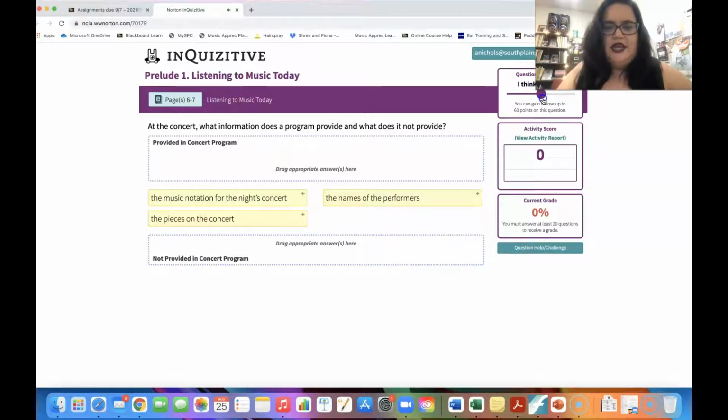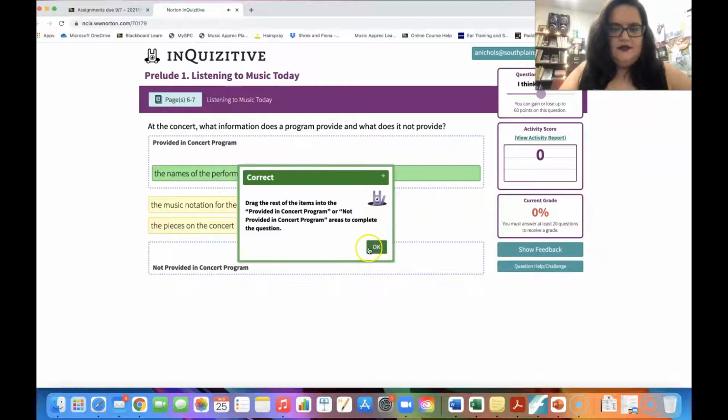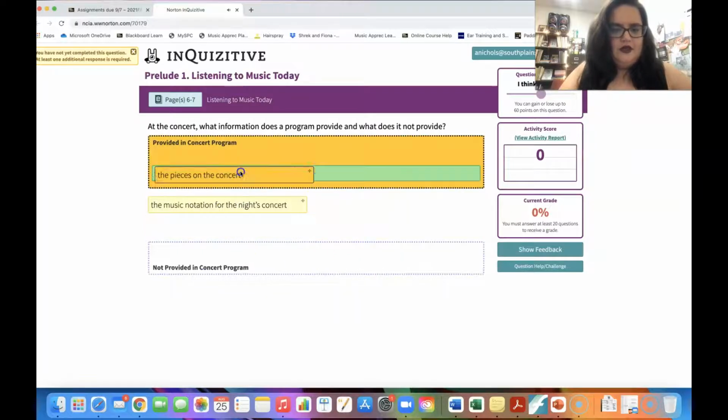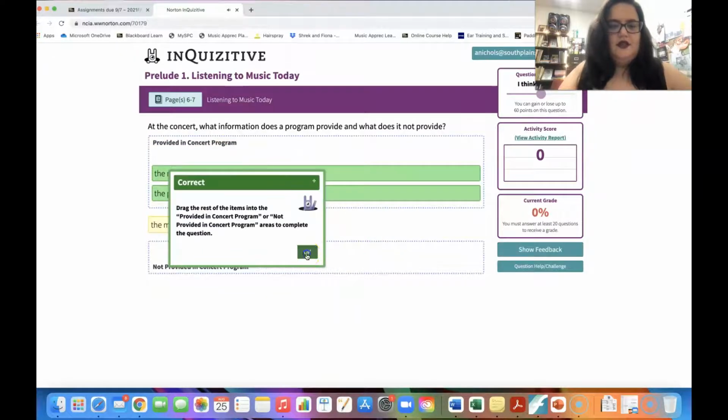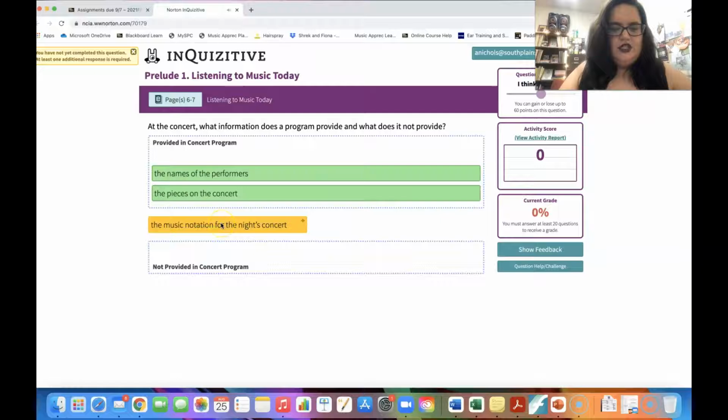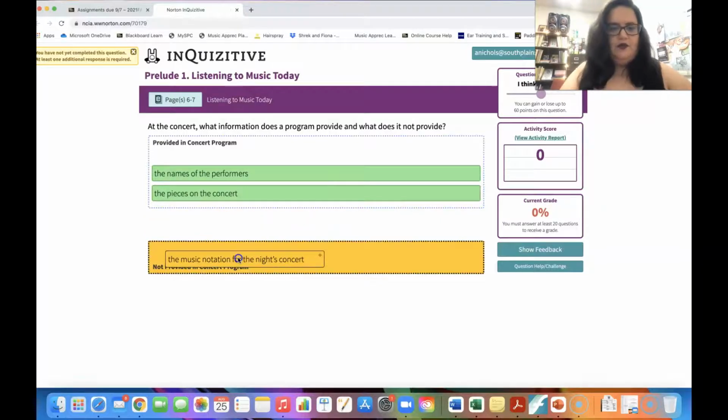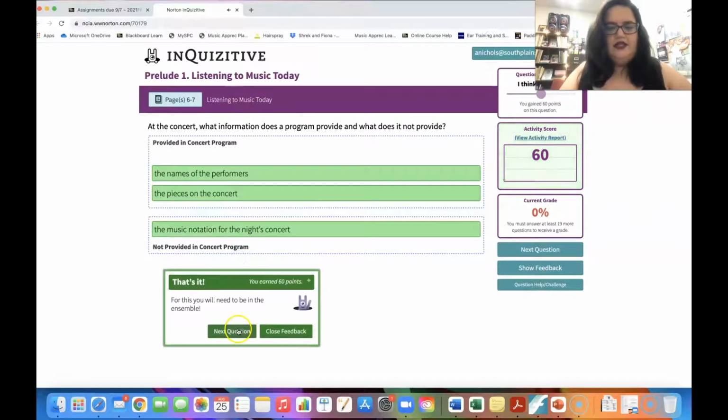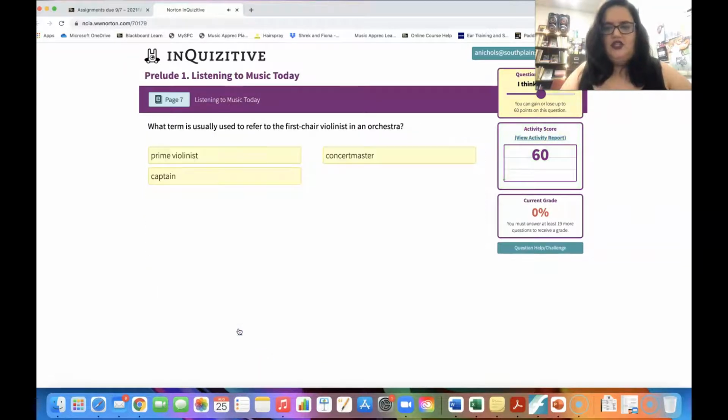All right, so let's say I think I know the answer to this. At the concert, what information does a program provide? It's going to do this. Okay, I got one right. Music notation. They're not going to give you sheet music at a concert. Great. Then you're going to hit next question.